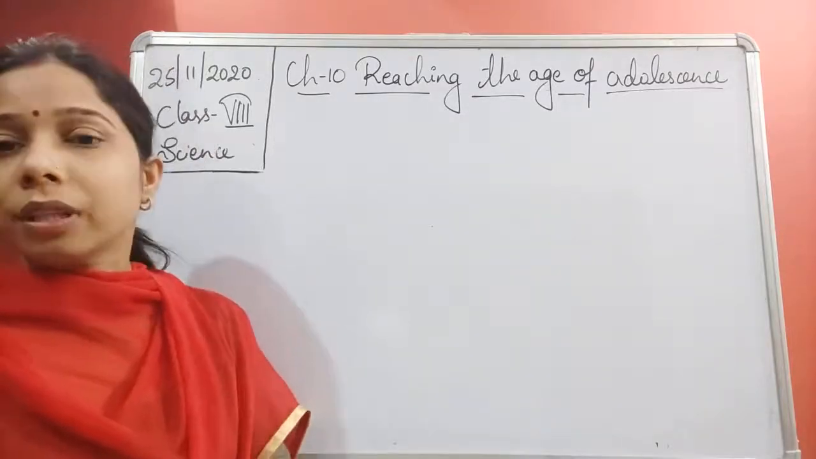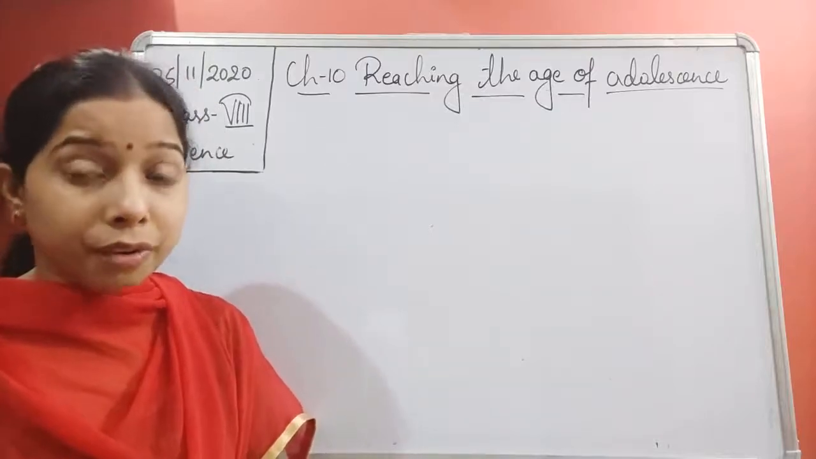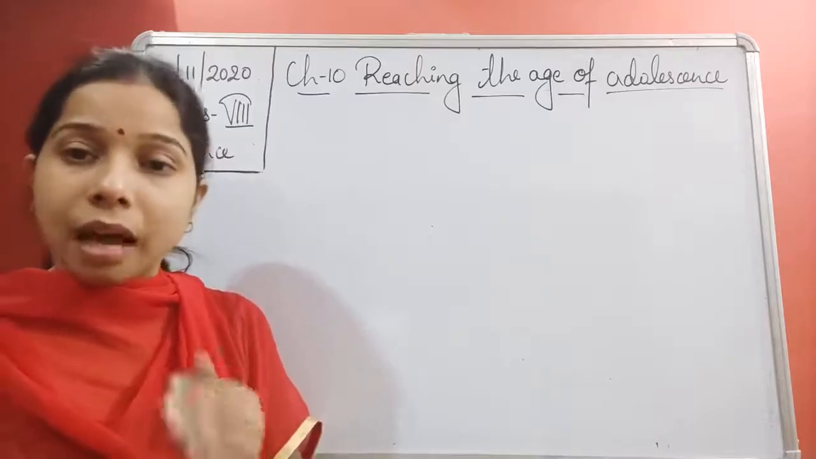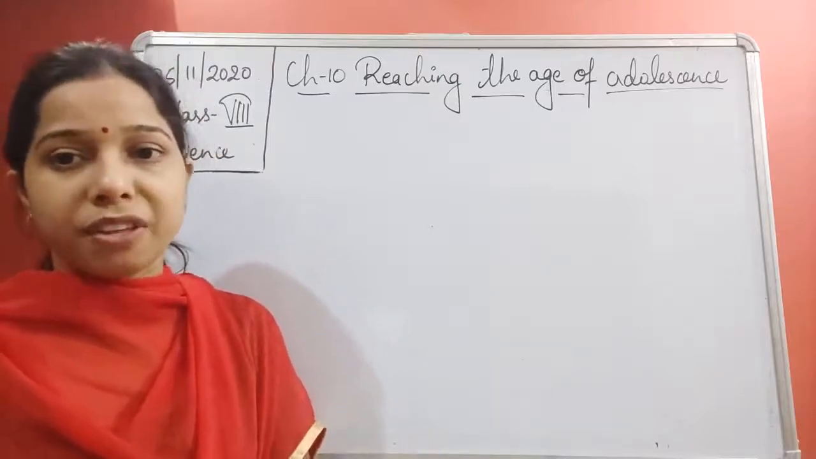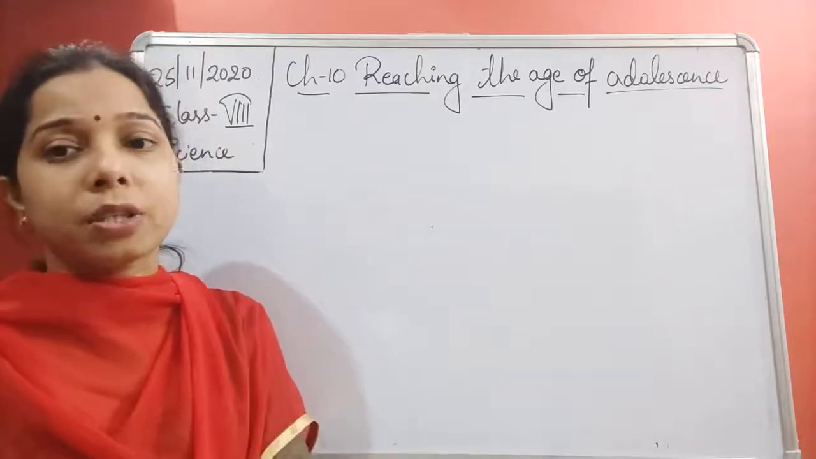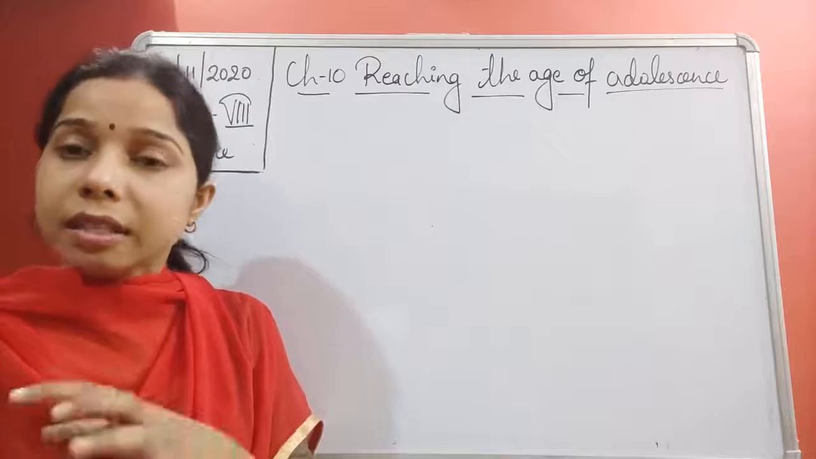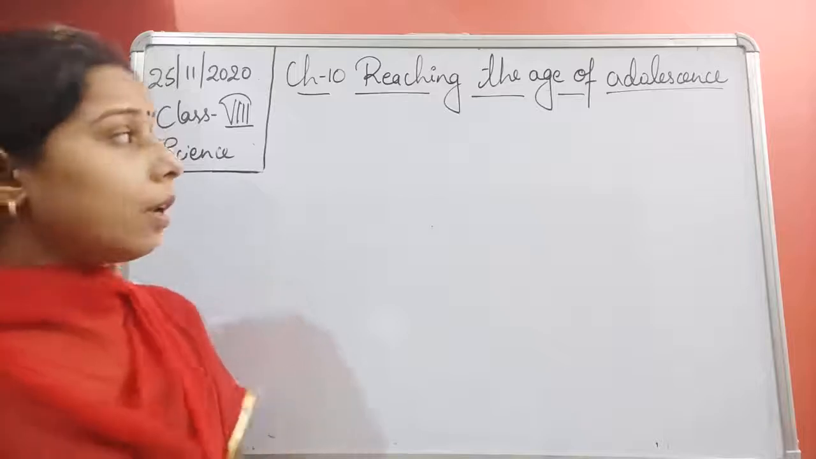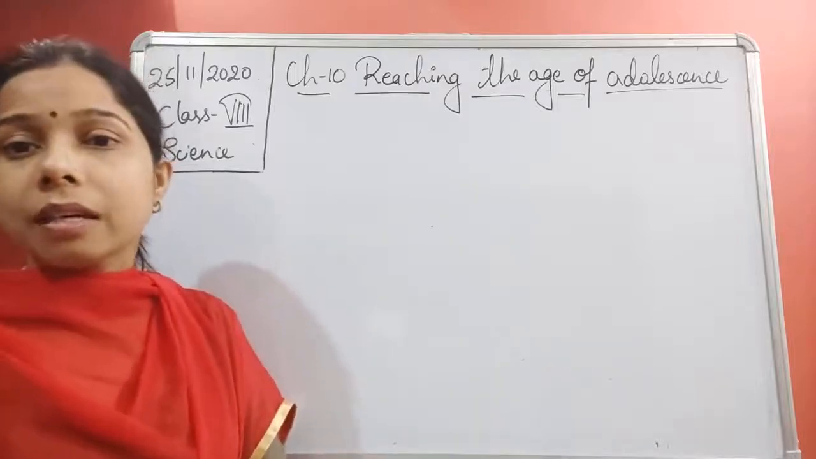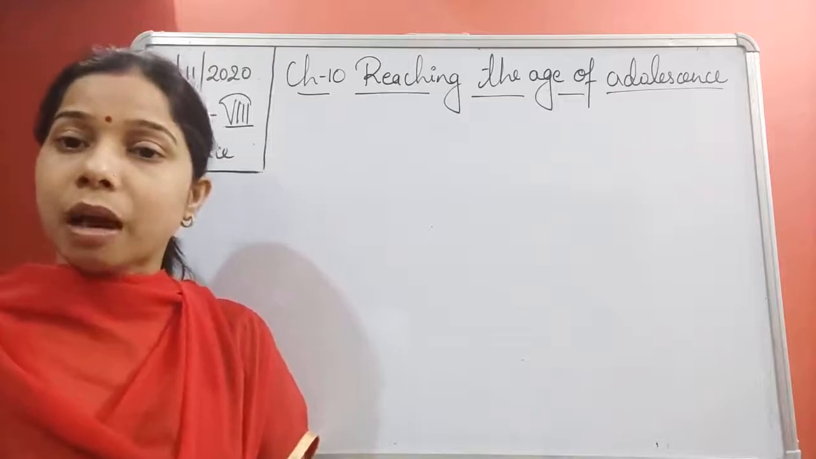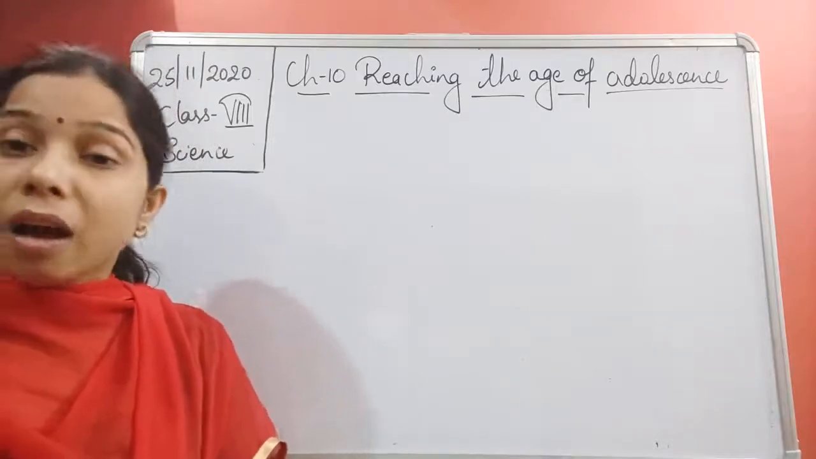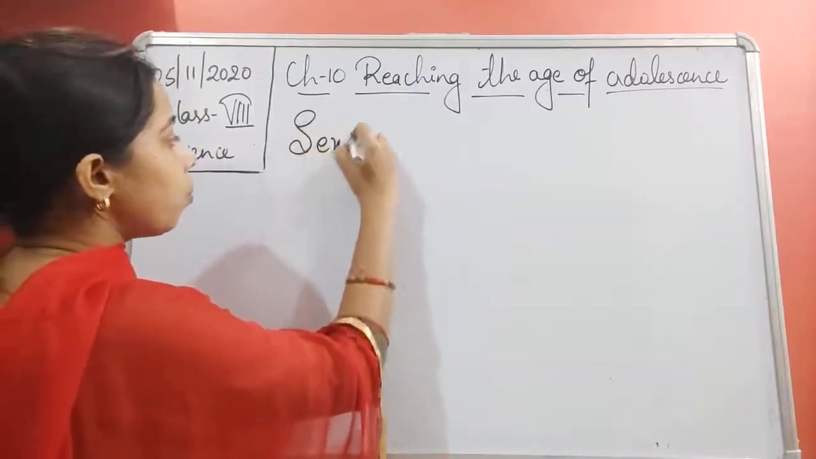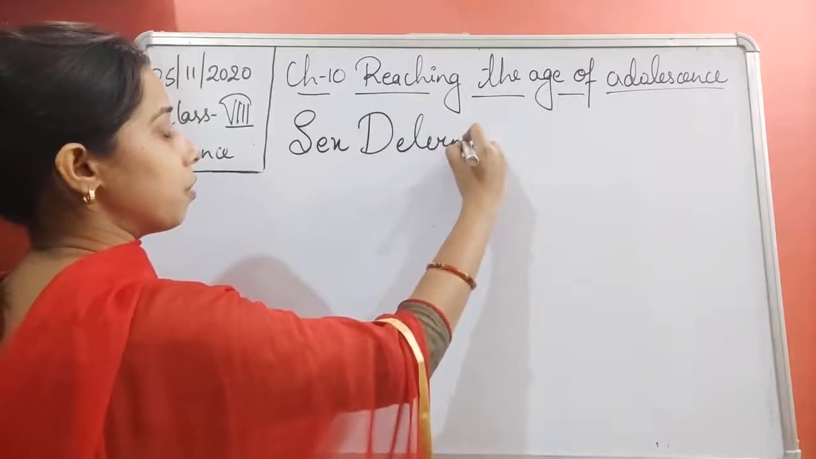Not only this, students, we discussed the reproductive systems as well as the secondary sexual characteristics that occur in men and women when a person reaches the adolescence phase, or during puberty. In this chapter, we also discussed a cycle known as the menstrual cycle. And after the menstrual cycle, we were talking about a very important topic, and that is sex determination.